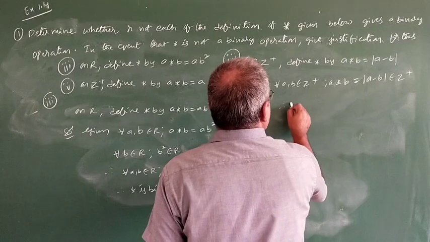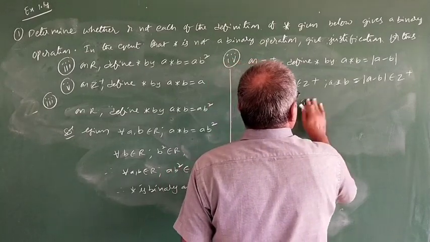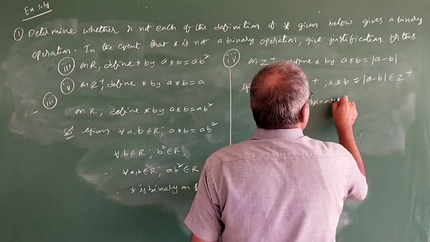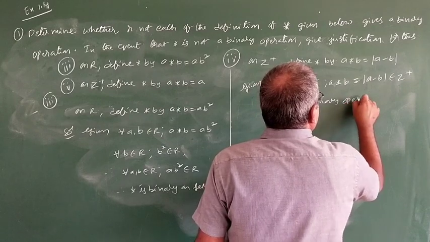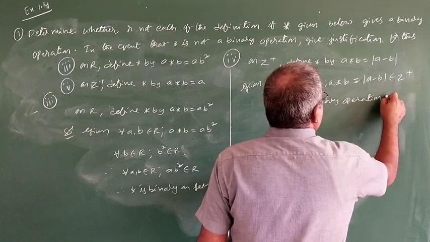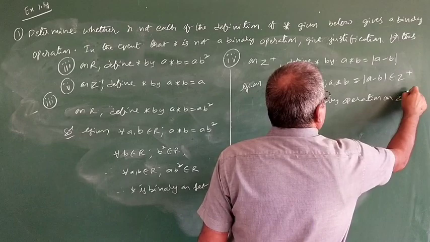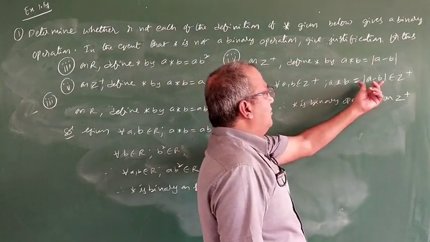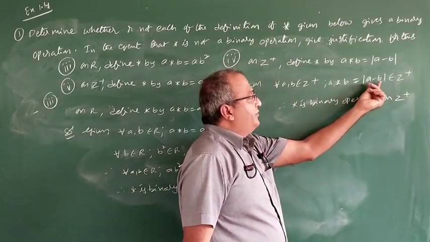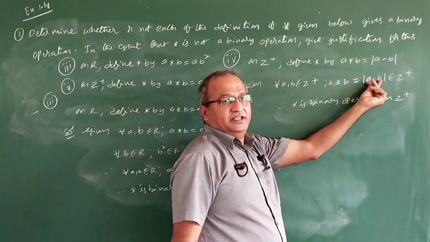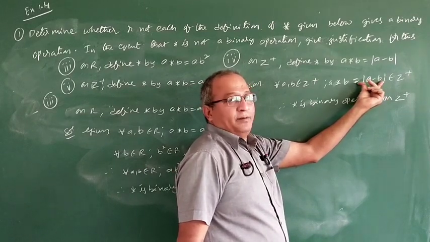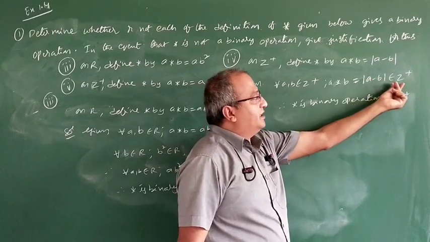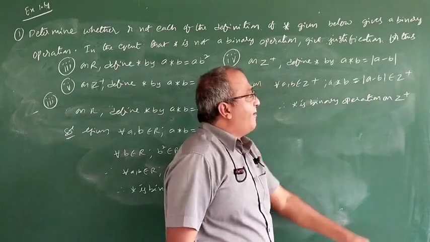So therefore star is a binary operation on Z plus. Observe once again here, modulus is always positive. The difference of two integers is once again an integer, and because of modulus, we will get a positive integer. So it belongs to Z plus. Okay?